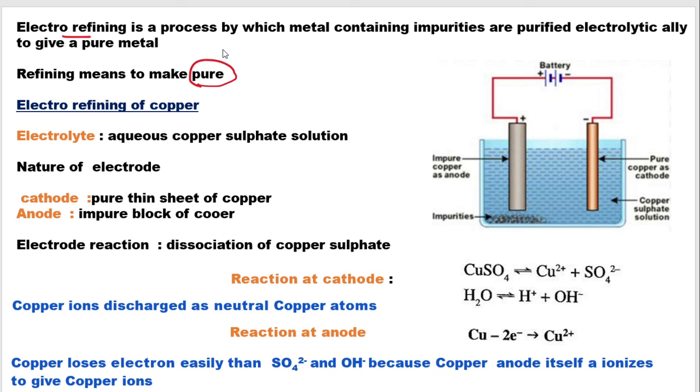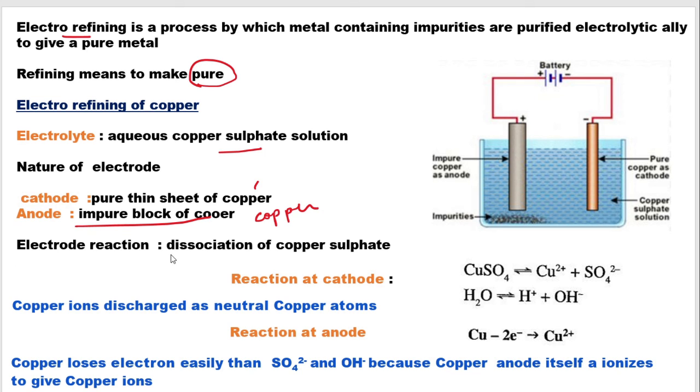Now as an electrolyte we will use an aqueous solution. For example, we will be using aqueous copper sulphate solution. As for the nature of the electrodes, at the anode we will use an impure block of copper, and at the cathode we will use a pure sheet of copper, that is, we are using an active electrode.